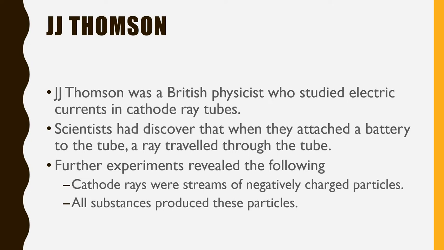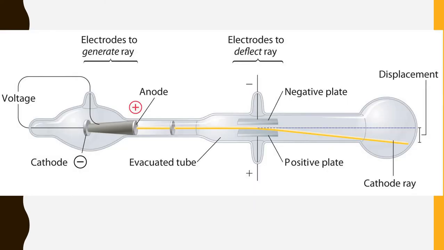So let's look at this diagram. This is a cathode ray tube. You have a battery here creating the voltage, and electrodes that generate a ray. Here is a negative charge of the cathode, and there's a positive charge here, and this is the ray. They were able to tell that it was negatively charged because it moved away from the negative plate and toward the positive plate, which is this whole idea with magnets where opposites attract. So basically what they discovered is that there must be some negative charge in an atom.